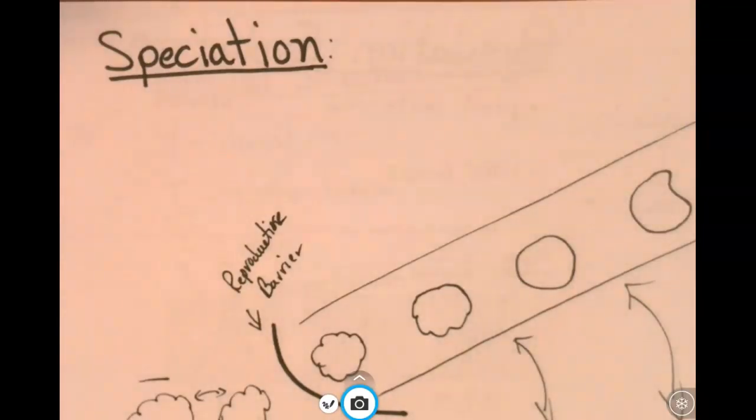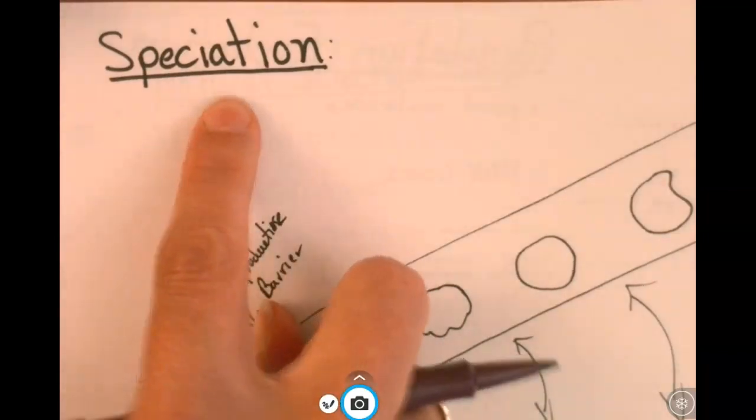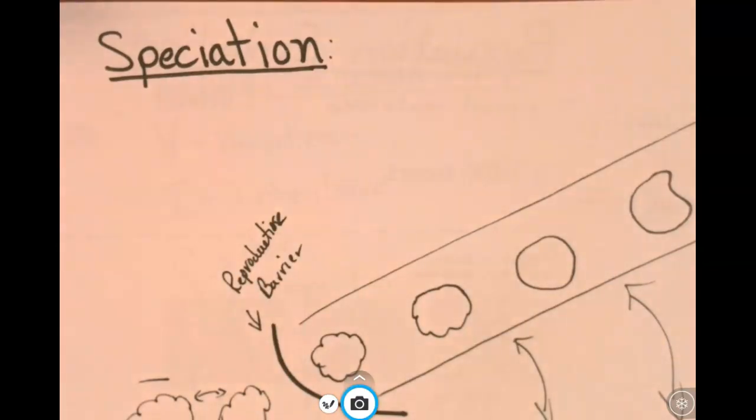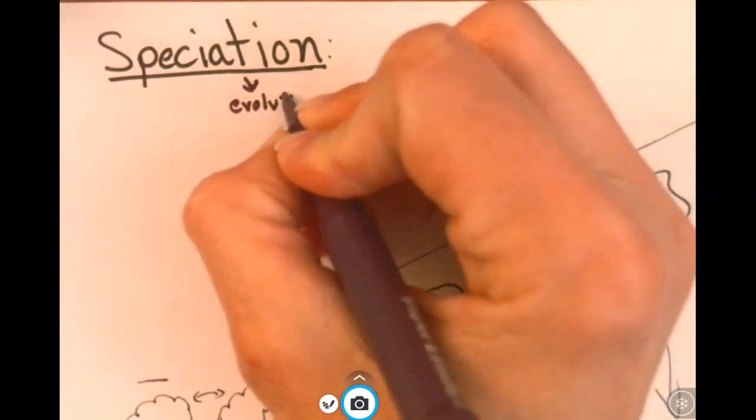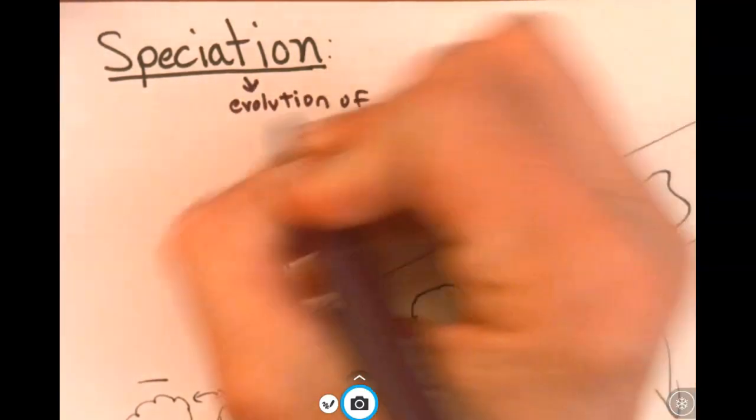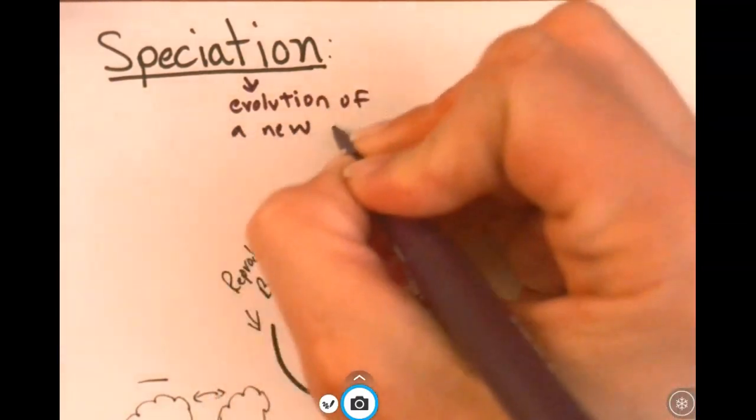This video is on speciation. Miss Forney did 2 videos reviewing natural selection and mechanisms for evolution, so how evolution occurs. And this video is on speciation, which is on the back of that big sheet. So speciation is the evolution of a new species.